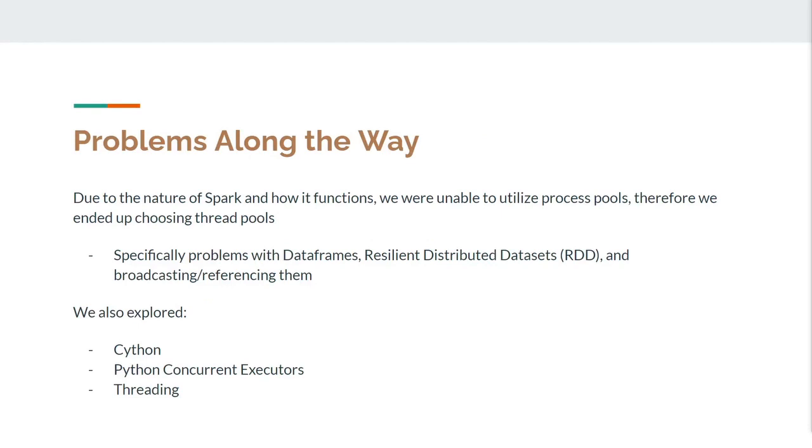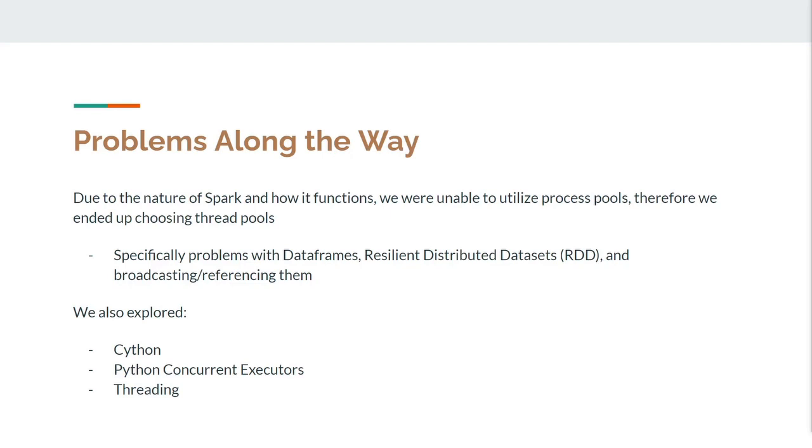Unfortunately, as seen with the title of this slide, we ran into several problems with the implementation of the multiprocessing library, particularly with its usage of the Spark library. As said before, our program utilizes the Spark library and its functions, specifically the Spark data frame data type, the resilient distributed dataset or RDD data type, and the ALS training function.